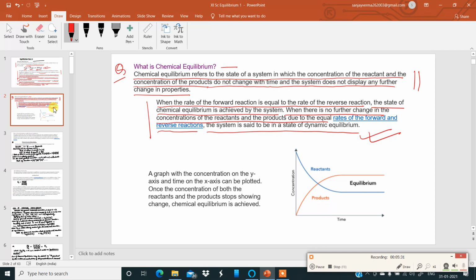Now, if you look at a plot over here, concentration versus time. Reactants in the beginning, the concentration of the reactant is high, the concentration of the product is 0.